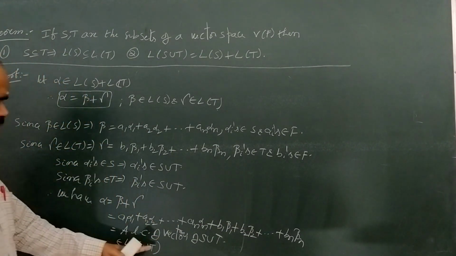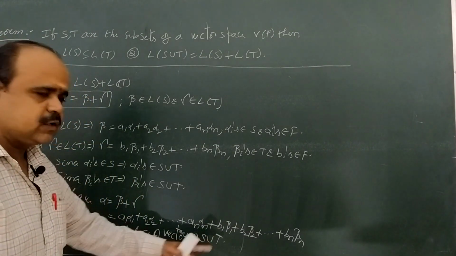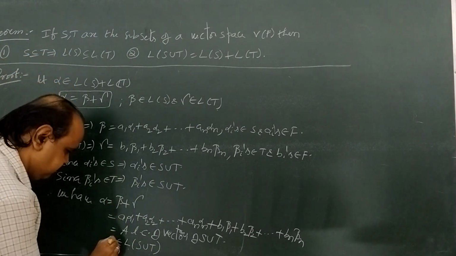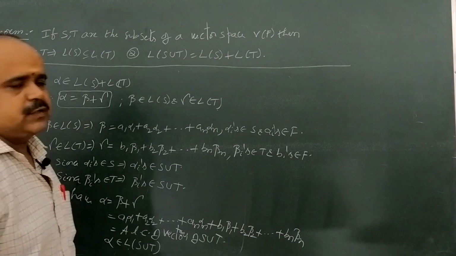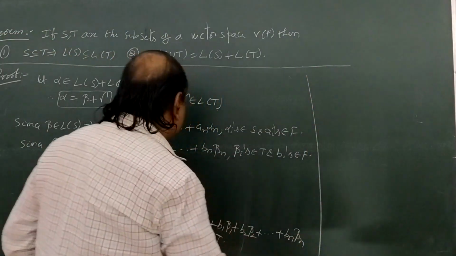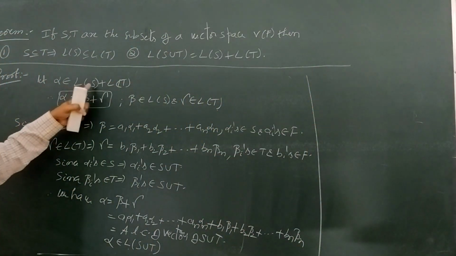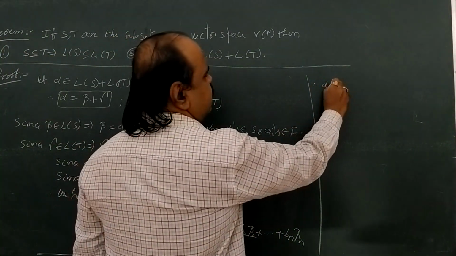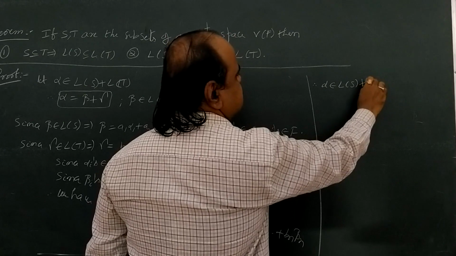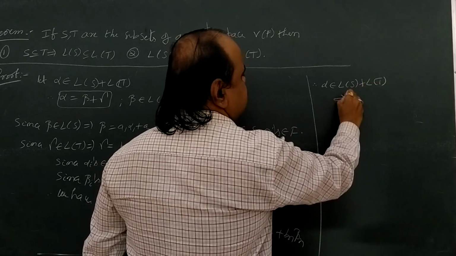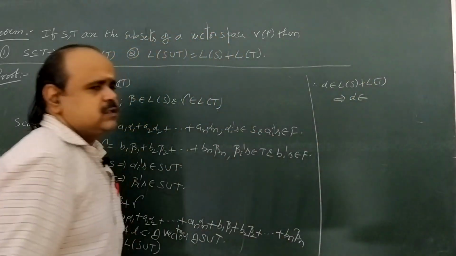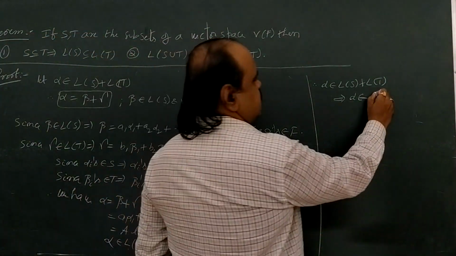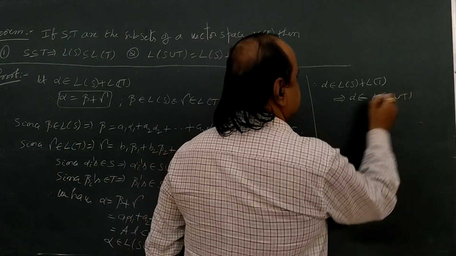So, it is a linear combination of vectors of S union T. That way it belongs to L of S union T. What is it? Alpha. Alpha belongs to L of S union T. So, from starting, here we consider alpha belongs to L of S union T. Therefore, alpha belongs to L of S plus L of T. That implies, here we proved that the same alpha belongs to L of S union T.